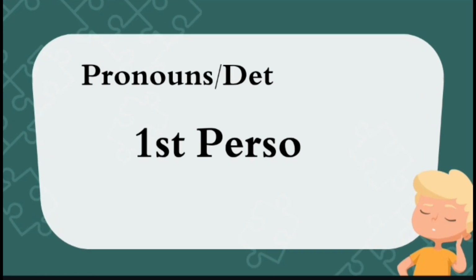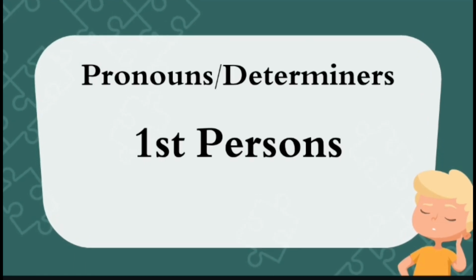Next is what kind of pronouns are used in personal recounts. First person pronouns and determiners are used, such as I took out my mobile phone and called the police. Over here, I is the first person, and my is also first person.